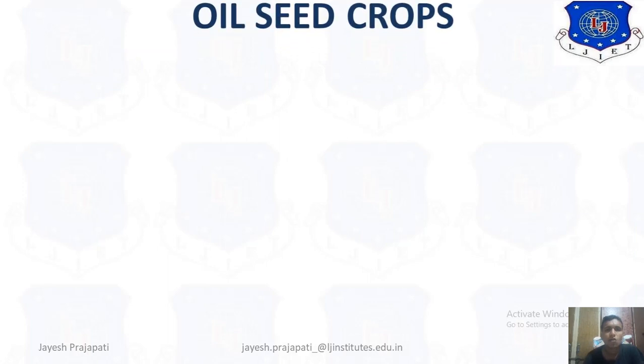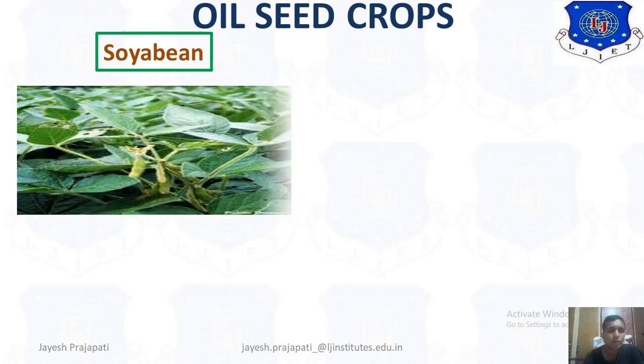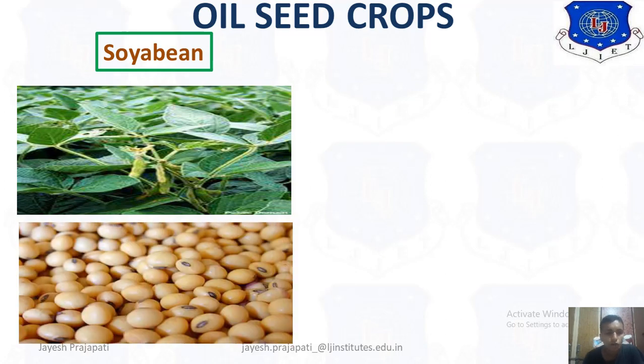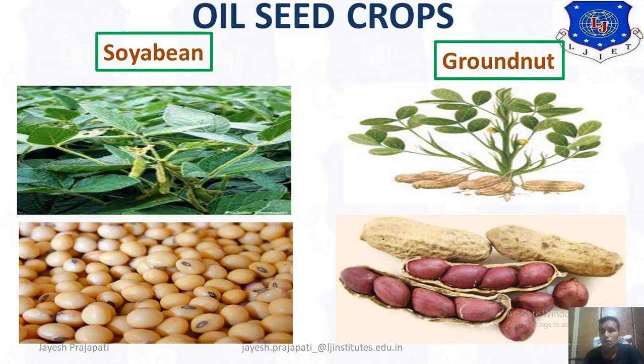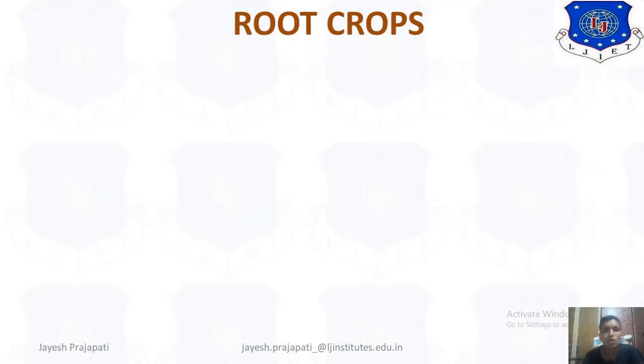Now the next is oil seed crops. We take oil seed, that is soya beans, from which we get oil. This is the crop of soya beans and it looks like this. Then groundnut: the figure of the groundnut crop is like this, and we get the nuts like this. These are the actual pictures that you have to know of how we can get these foods.